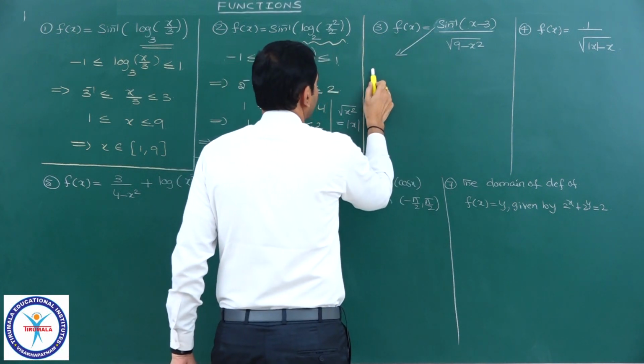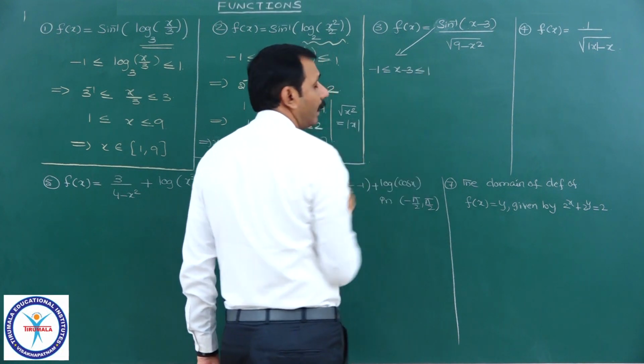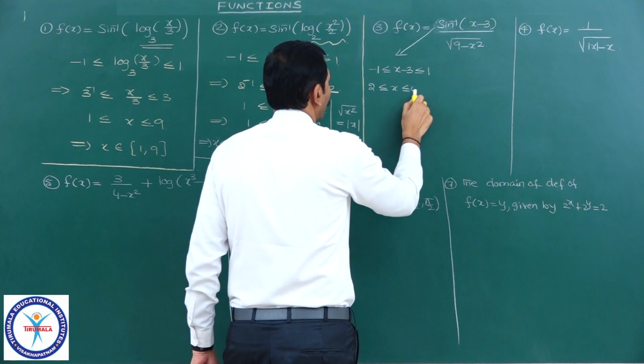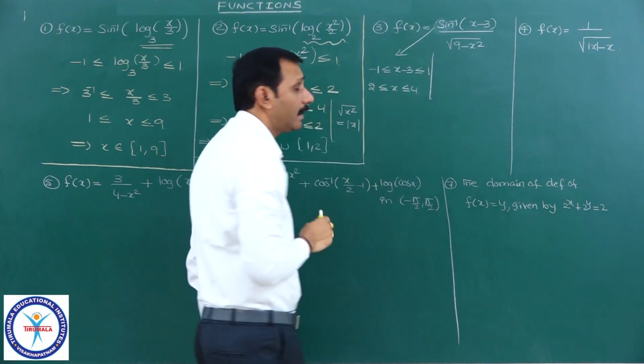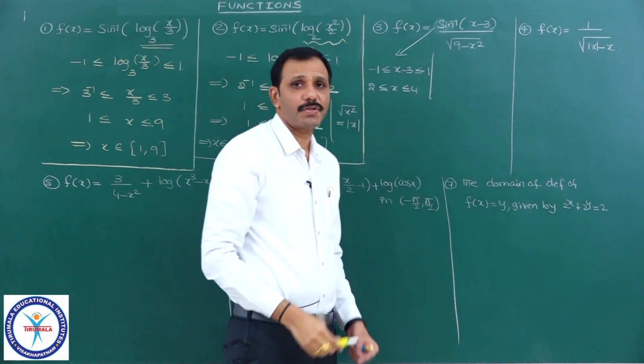Again it is sin inverse of, which means -1 less than or equal to x minus 3 less than or equal to 1. Therefore, here it is 2 less than or equal to x less than or equal to 4. It is for the numerator. And in the denominator, square root of 9 minus x square is there.